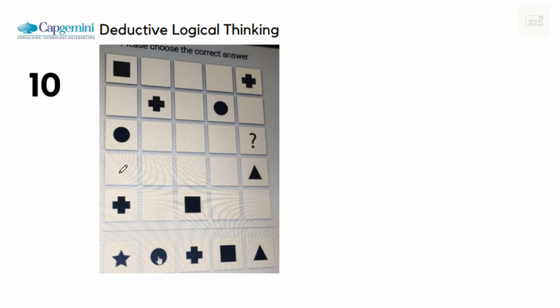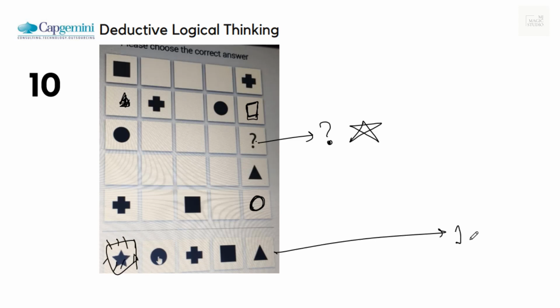So to complete, here is no triangle. Triangle should be featuring here. In this particular column, it should not be a square box. Square box should be featuring here. Now circle cannot be here, cannot be here. We have a circle here. Bingo. At the question mark, we should have a 5-pointed star. And as we click on a star, green light glows, and we are prompted to move on to the next one.